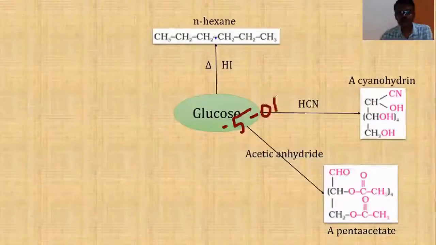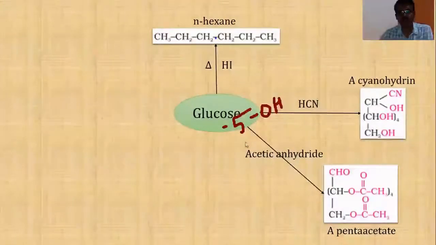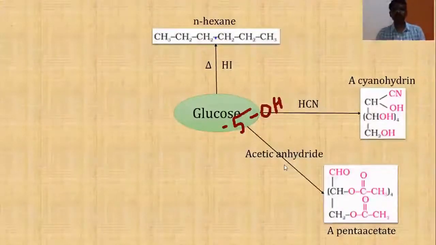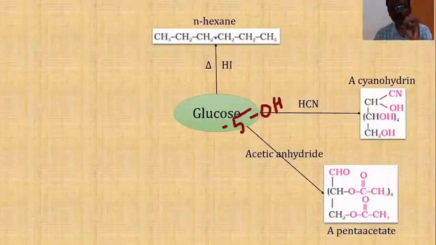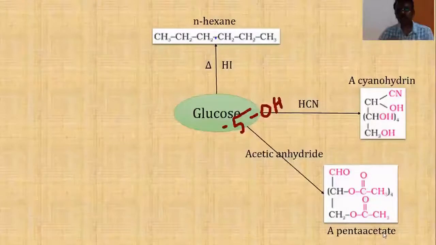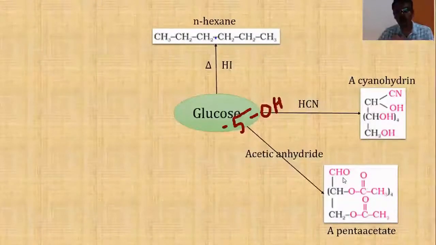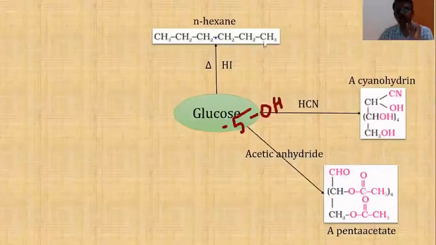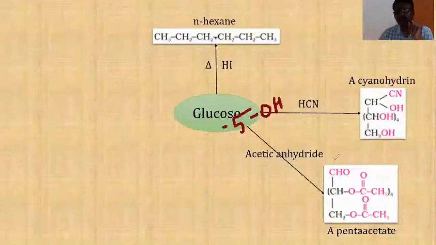When glucose reacts with acetic anhydride, it consumes 5 moles of acetic anhydride, giving a pentaacetate derivative, indicating that glucose contains 5 hydroxyl groups. That is the information that we get from the reaction.